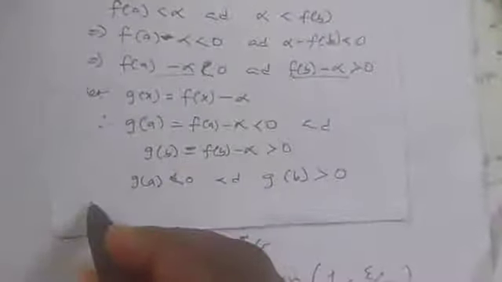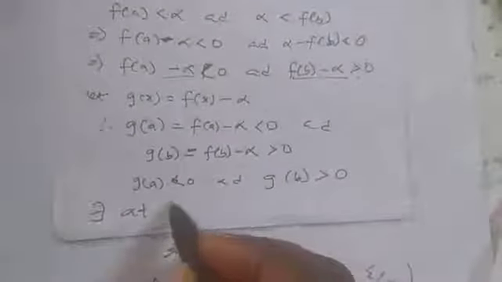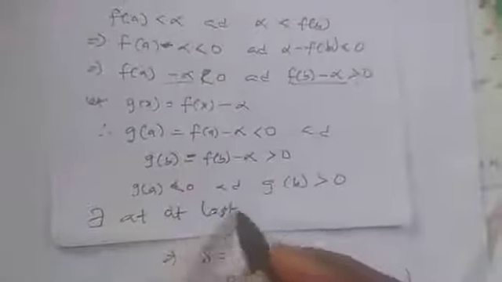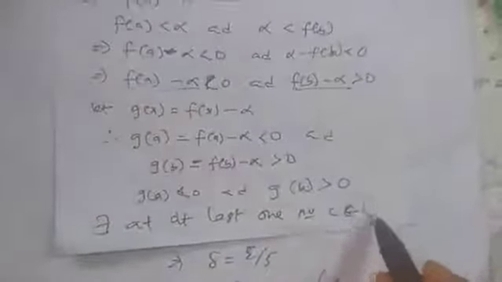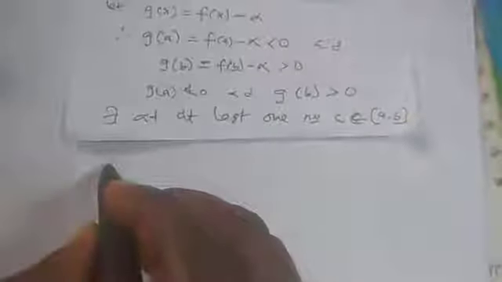If such a thing occurs, definitely there exists at least one number c in this closed interval such that g of c will be equal to 0.